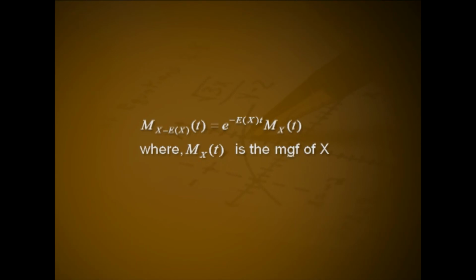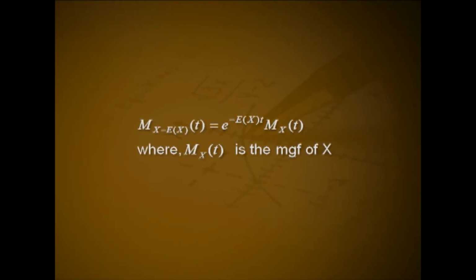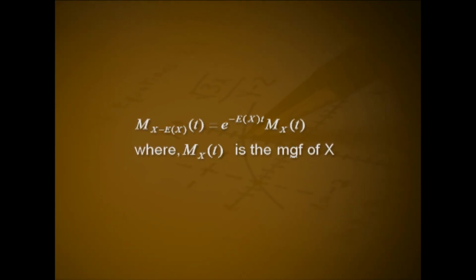Central moment generating function. The function which generates central moments directly is termed as central moment generating function. For a random variable X, M_{X-E[X]}(t) is denoted as its central MGF. We get M_{X-E[X]}(t) = e^{-E[X]t} MX(t), where MX(t) is the MGF of X.